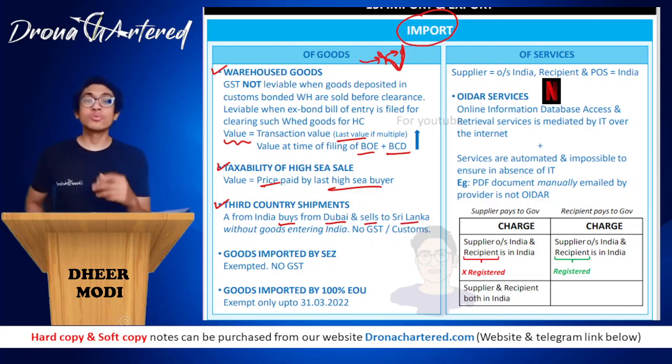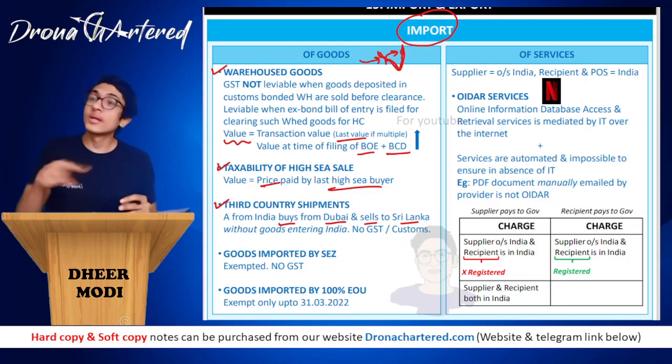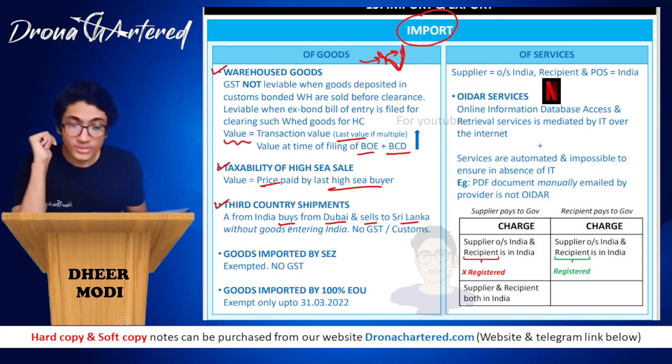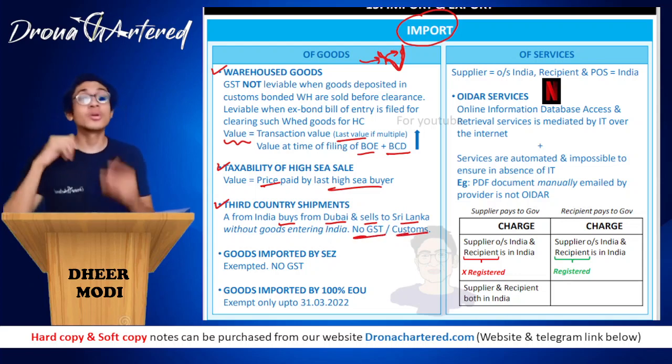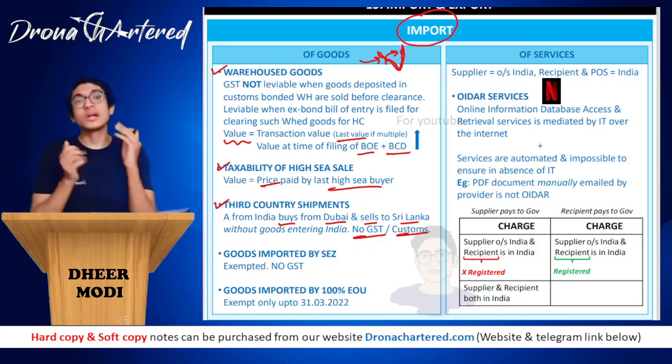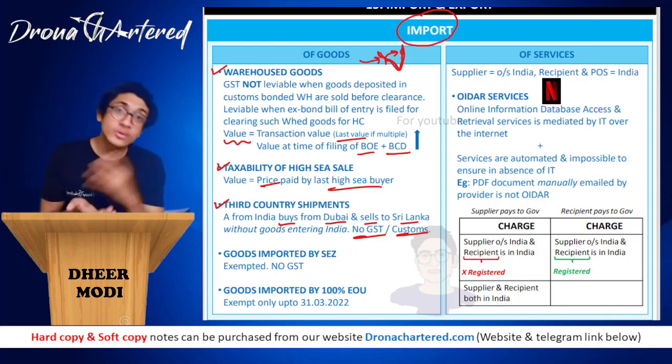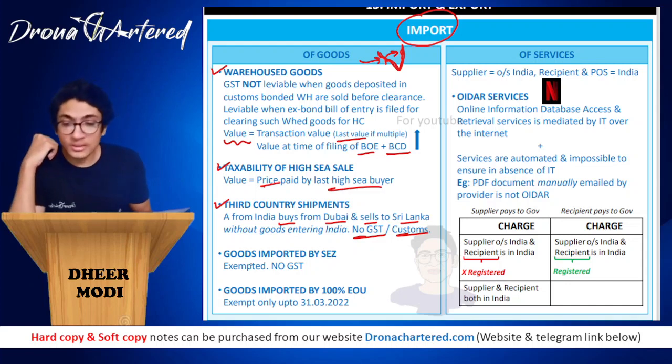When he has bought from Dubai, he directly tells the Dubai person that boss, I want to buy goods, but don't send the goods to India, send them directly to Sri Lanka. That is your bill to ship to model. There will be no GST or customs because the goods were never cleared for home consumption. GST or your customs will only and only be leviable when goods have been cleared for home consumption.